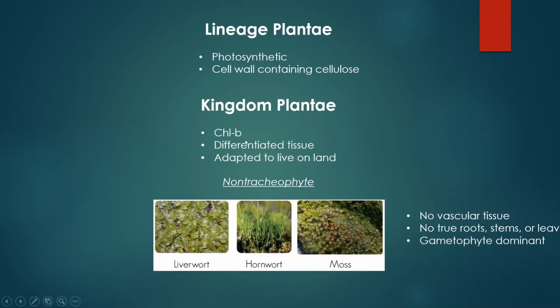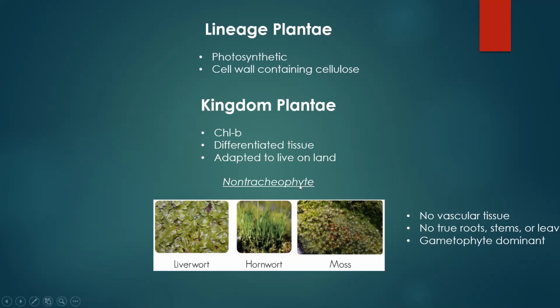Here, we have this differentiation, though. So we have tissue that can have one function, so certain cells that do one thing, while somewhere else on the same plant, we can have a group of cells that are doing a different job for that plant. Now, one of the major differences that you should pay attention to as we go through this is how plants have adapted to live on land. These adaptations are going to distinguish plants from all the other protists under the lineage Plantae.